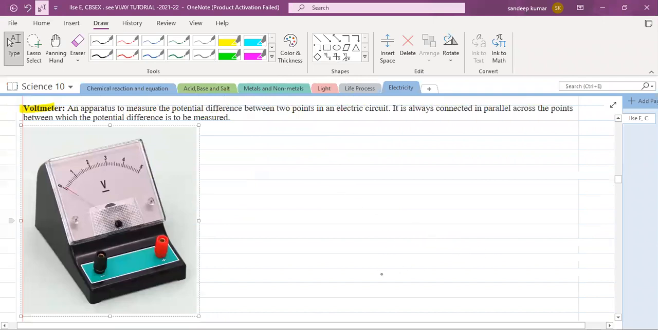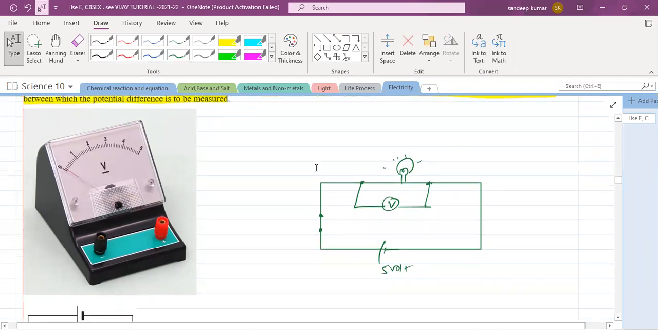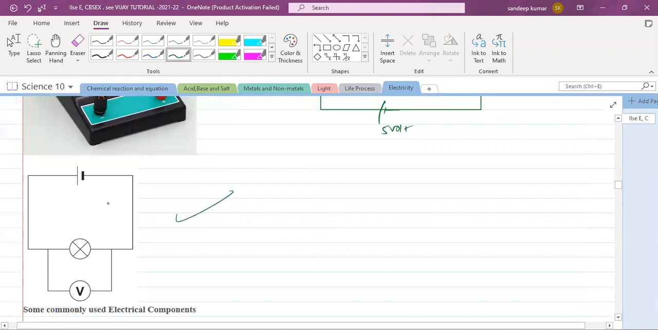Suppose here one cell is there, let it be a 5-volt cell, one switch is connected here, and one bulb is there. If you want to know the potential difference across this bulb, you have to connect a voltmeter in parallel. Parallel means one end you connect here, another end you connect here. That will give you the reading of voltage across this bulb. So it is always connected in parallel. You can see the same here: this is a cell, this is a bulb, and the reading is measured by the voltmeter.